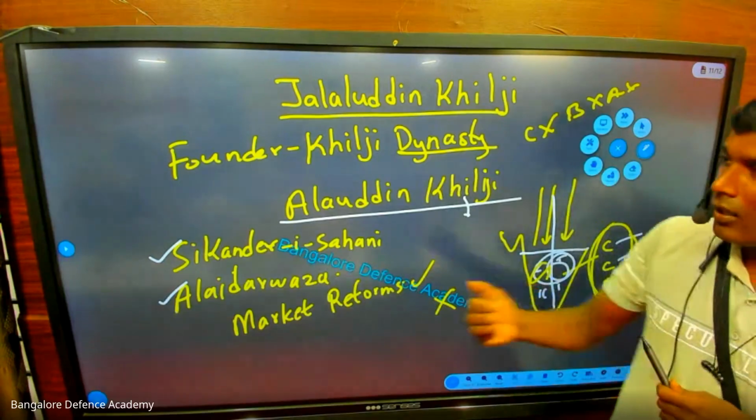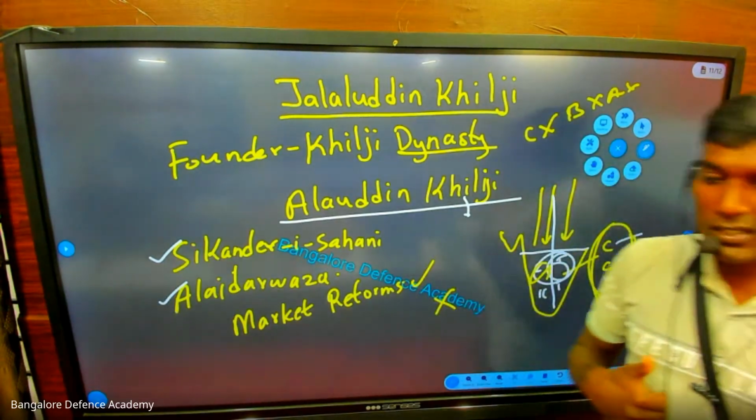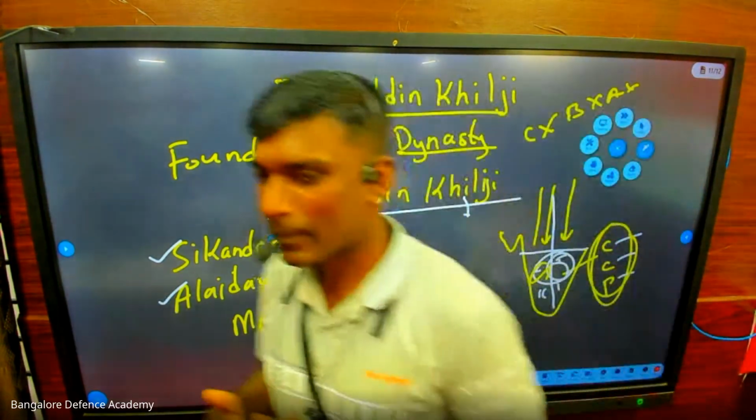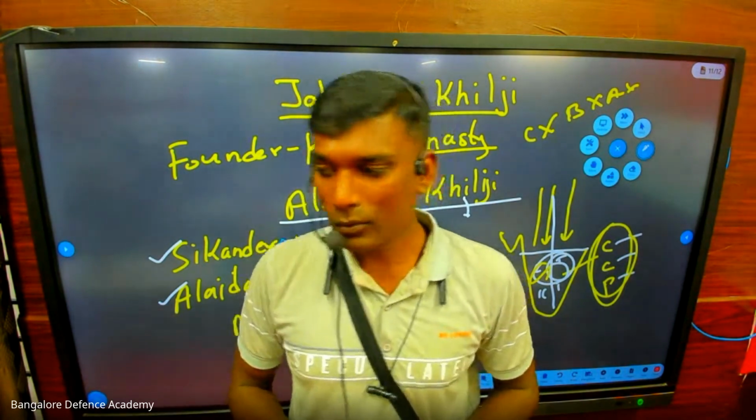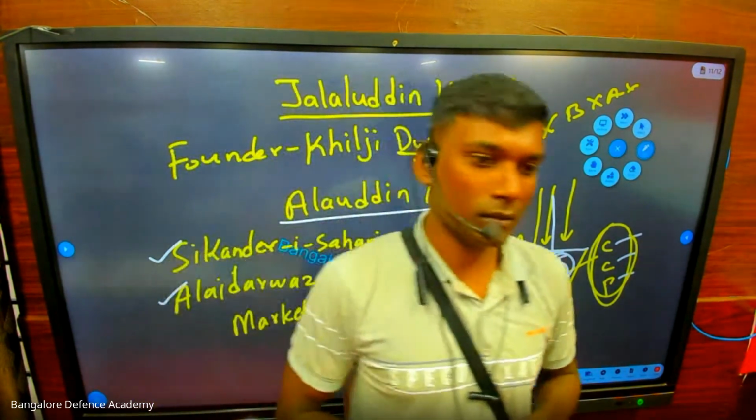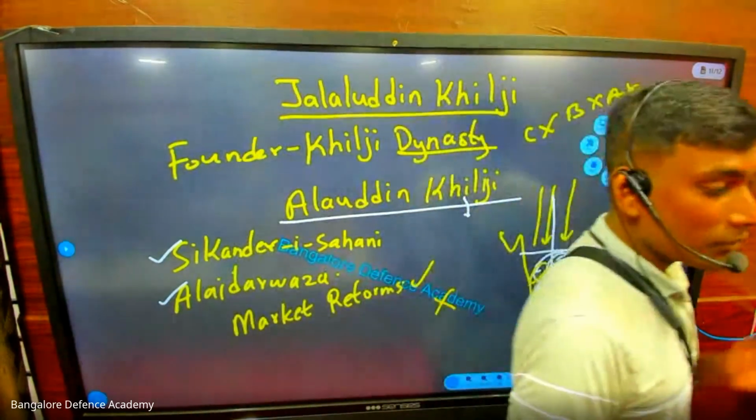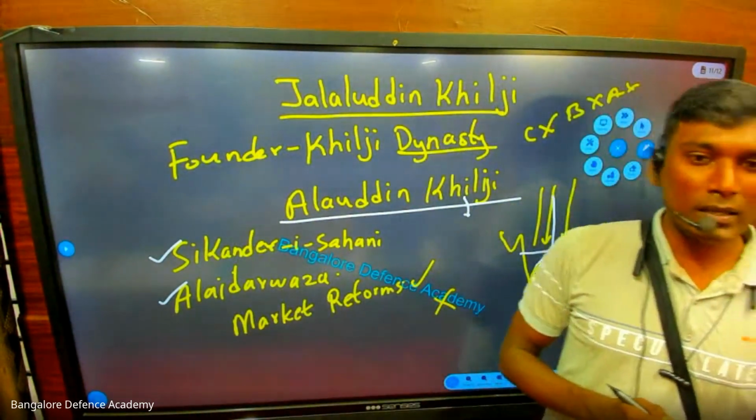You understand? Okay, after this, who is the son-in-law who becomes the king? Iltutmish. Who introduced the Iqta system? Iltutmish. Genghis Khan came to India during whose rule? Who completed the Qutub Minar? Iltutmish. Very good.